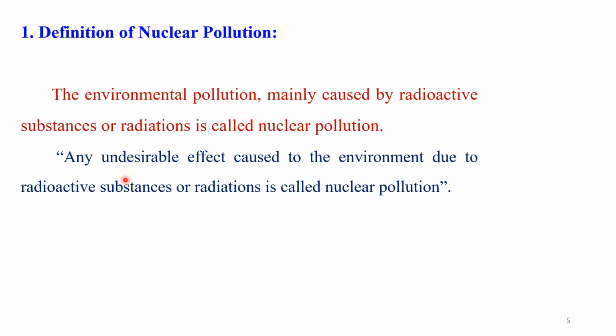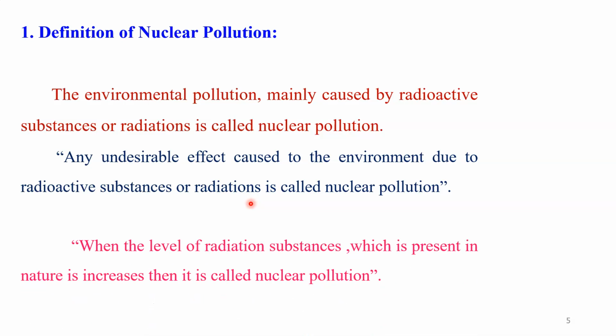The second definition is also very important. In this definition also, the same things are repeated, just a few words are replaced. According to the second definition, nuclear pollution means any undesirable effects caused to the environment due to radioactive substances or the radiations. Yes, dear student, when these radioactive substances or the radiation mix in the atmosphere, then that is very harmful for the environment, and this type of pollution is known as nuclear pollution.